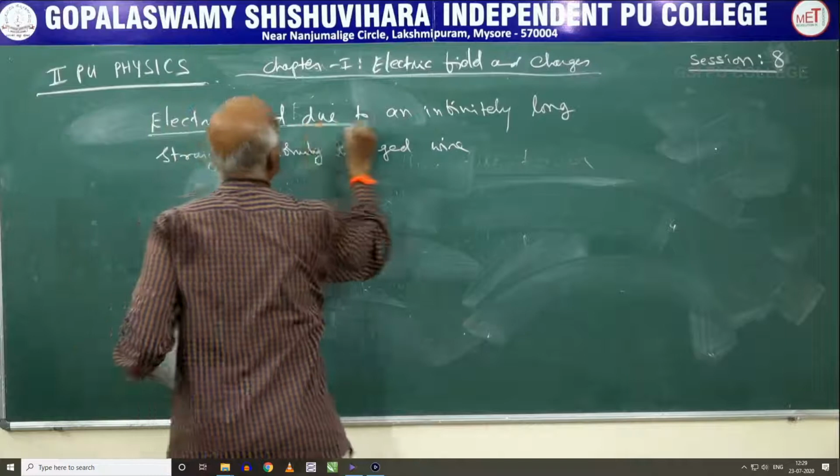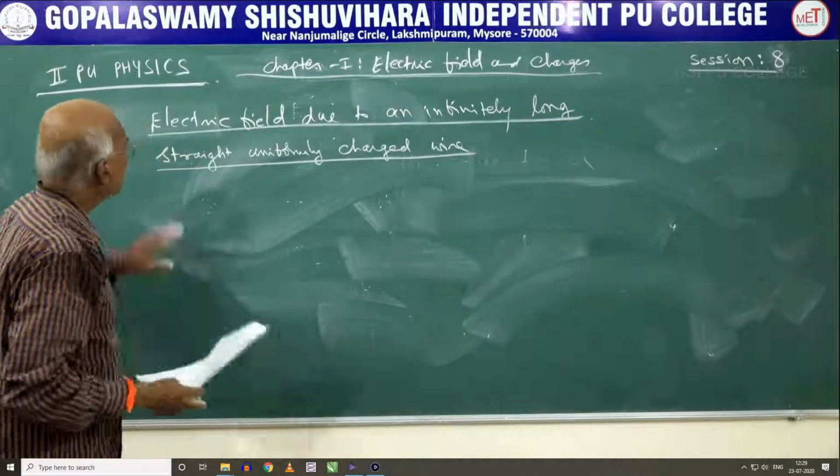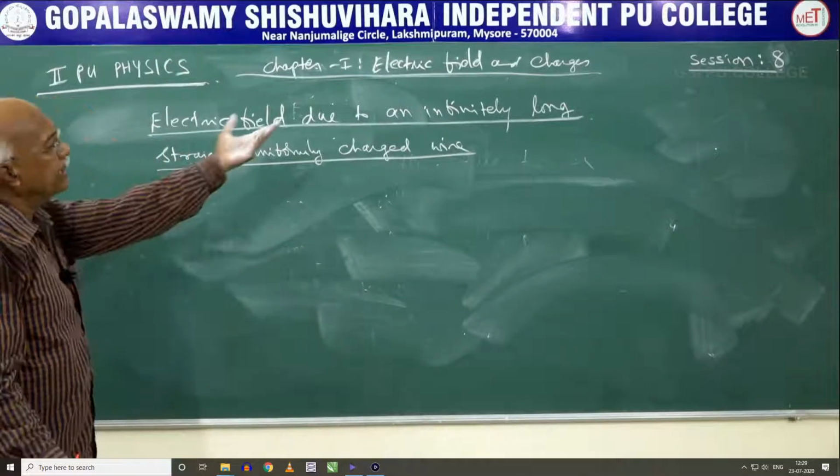So we will derive the first equation. What is the electric field due to a long straight uniformly charged wire or infinitely long thin wire?